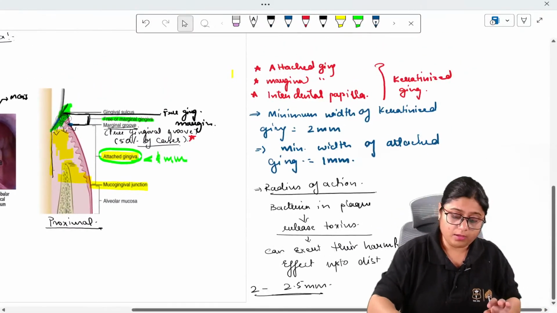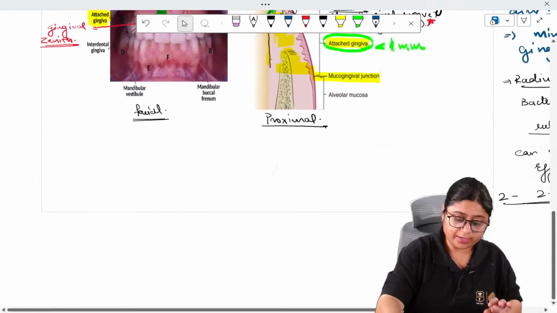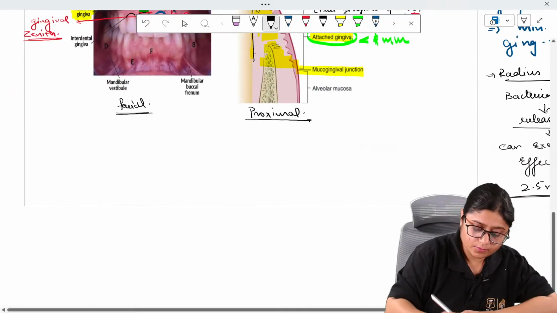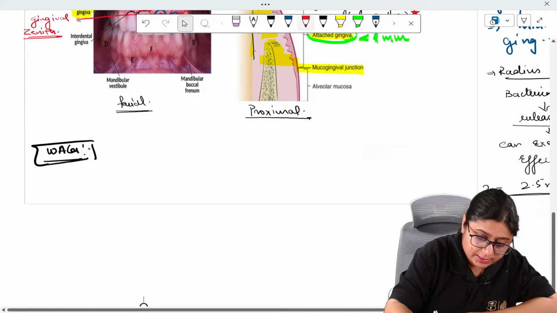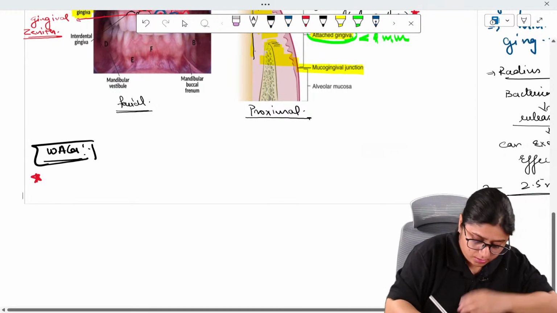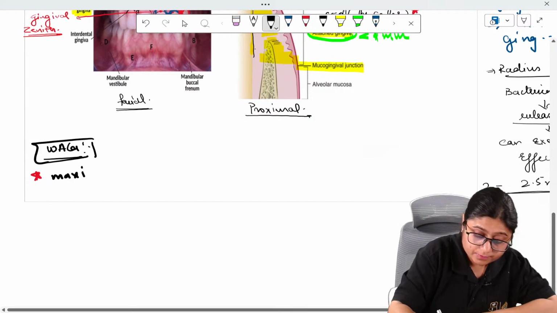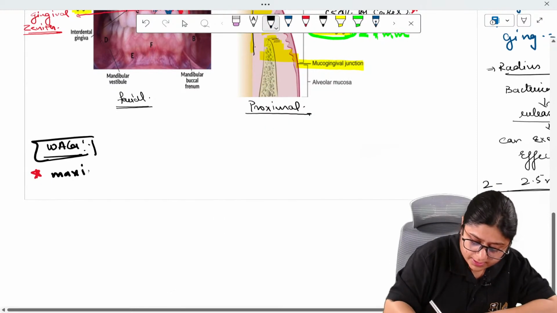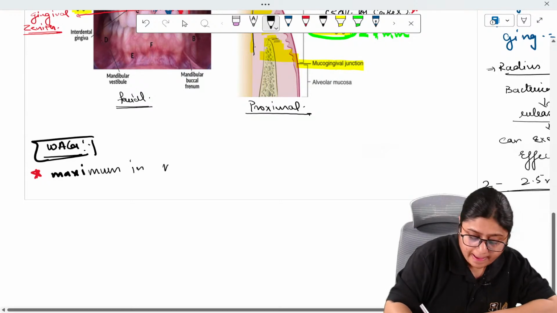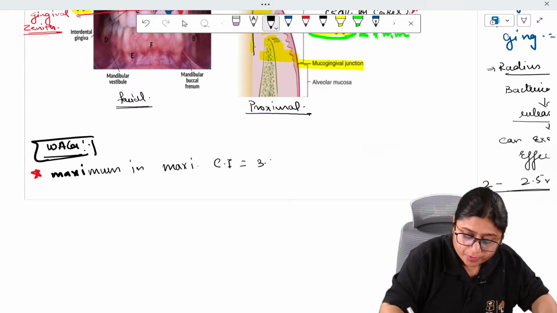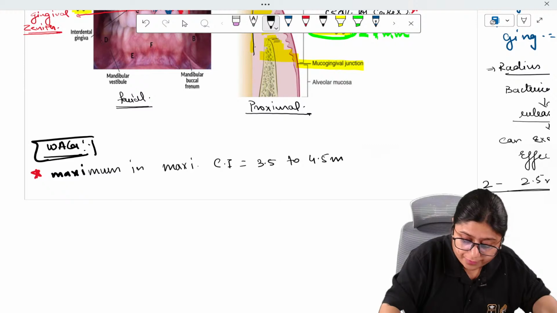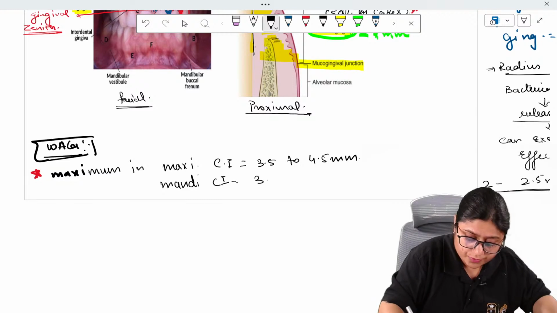Now, in the width of attached gingiva, it is maximum. This is important for MCQs. It is maximum in maxillary central incisor, which is 3.5 to 4.5 mm. Next, it is in mandibular central incisor, which is 3.3 to 3.9 mm.